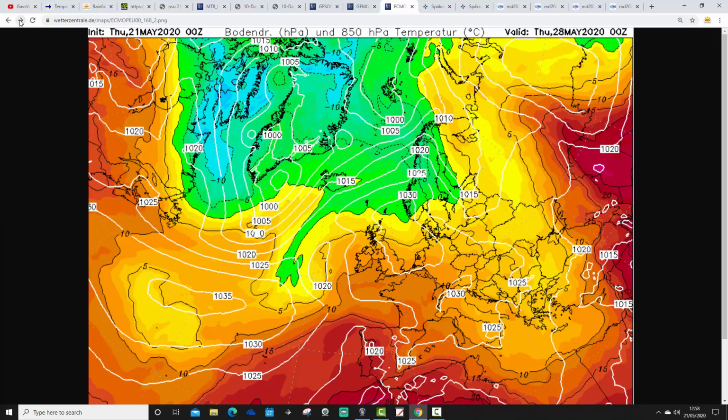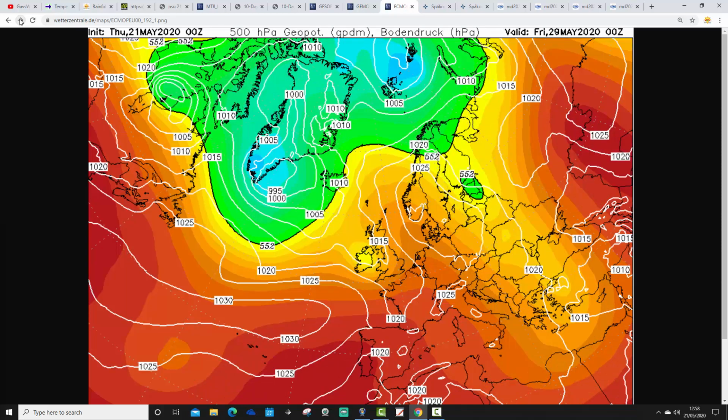Upper air temperatures aren't that spectacular though, but I think we'll get temperatures to mid-20s anyway in the May sunshine. I'm not sure about upper 20s, but certainly mid-20s will be possible in that May sunshine. There's a suggestion of just a little bit of a breakdown there around Friday the 29th.